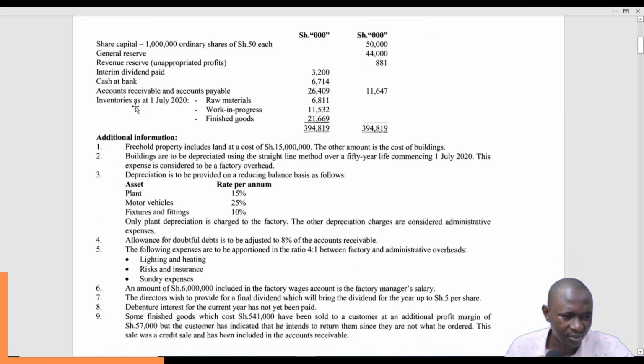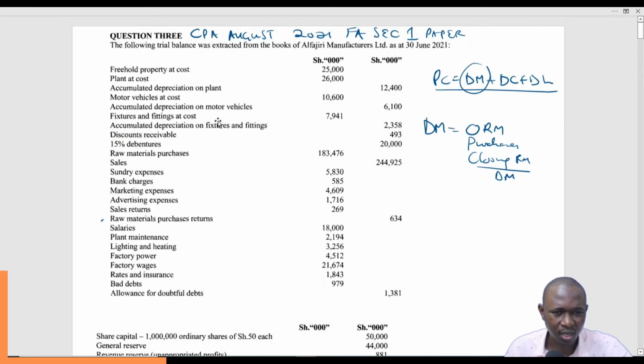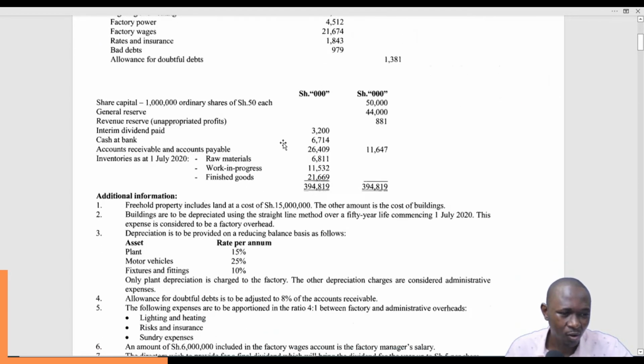Okay. Inventories as at 1st July 2020. We are supposed to come up with books as of 2021, so these are our opening stocks. They are here. So we are interested in the opening stock of raw materials.